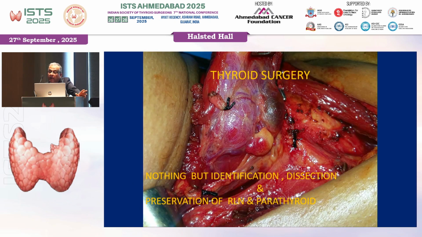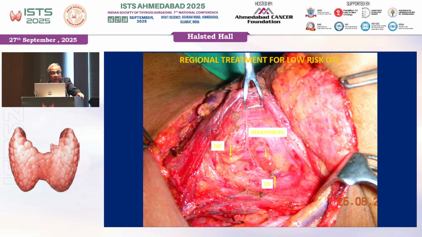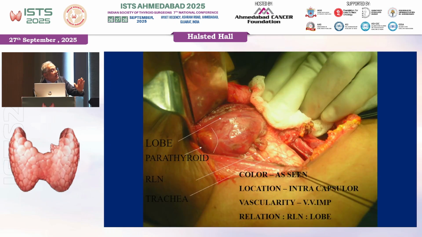Now, it is very important that irrespective of anything, if you are doing cancer surgery, you are going to address the primary echelon, and in that sense, thyroid surgery is nothing but identification, dissection, and preservation of parathyroid. And you see, only in this organ, you can see 3 different colors. You see parathyroid very nicely, you see fat, and you see that blue little tiny dot, which is a paratracheal lymph node. Therefore, it is very important that if we are going to do a paratracheal clearance, which is a primary surgery, ipsilateral, we need to take into account these facts. What is the location?